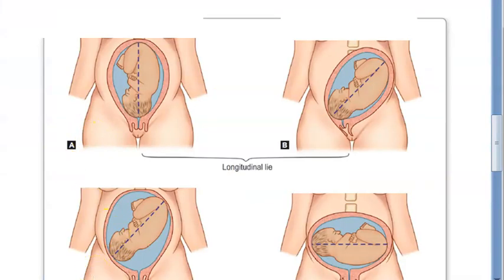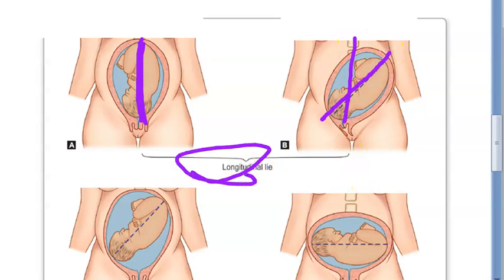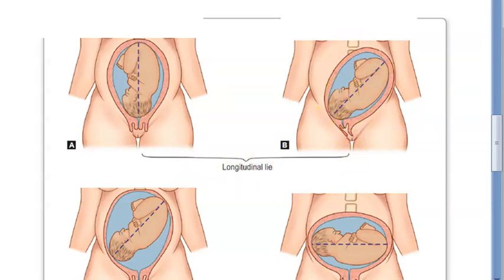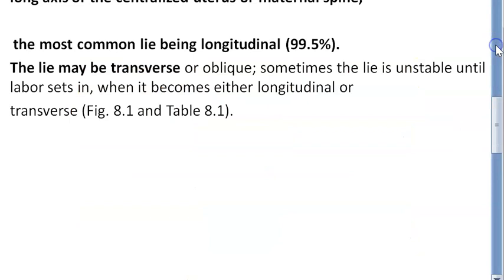Guys, look at this image here. Basically this is longitudinal very clearly, and we can understand maternal spine, baby spine, and even the uterus axis, everything is same only, right? Here the maternal spine is here and the baby spine is here, but still they are calling it longitudinal because the uterine axis is parallel to the baby's spine, the fetal spine. Hence this is also longitudinal only. Okay, so these two are both longitudinal. So you can understand this definition better now.